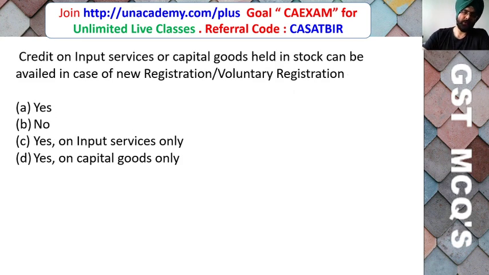Credit on input service or capital goods held in stock can be availed in case of new registration, voluntary registration. Yes, no, yes on input service only, yes on capital goods only.